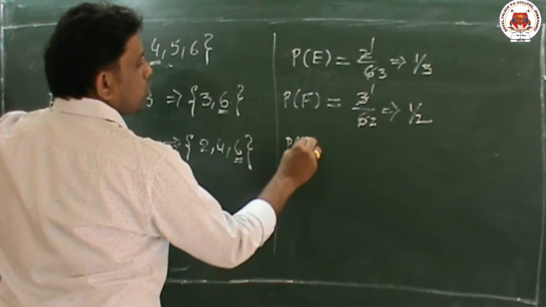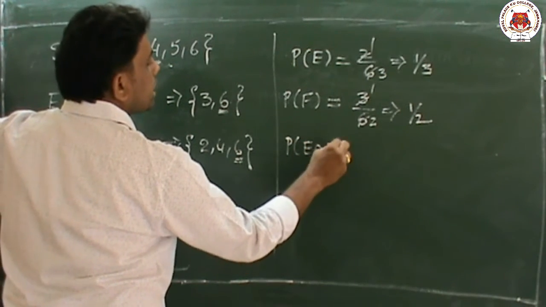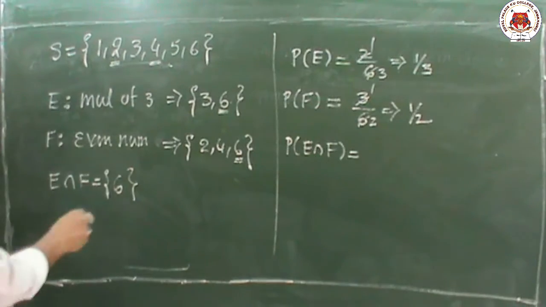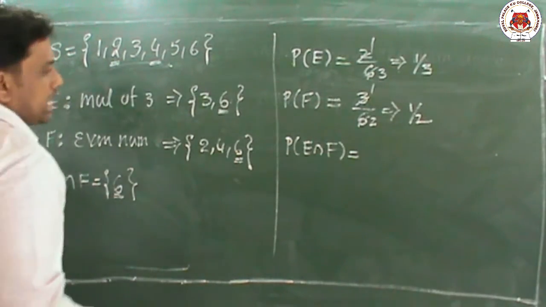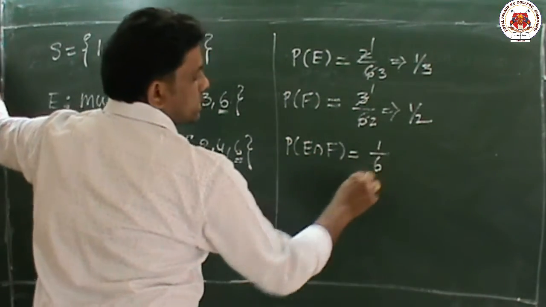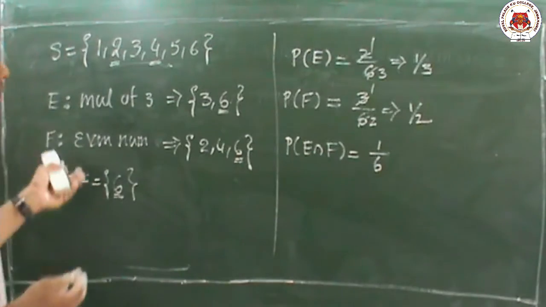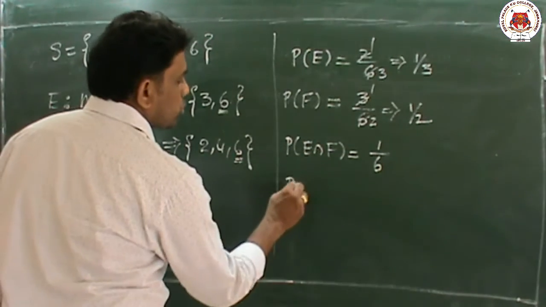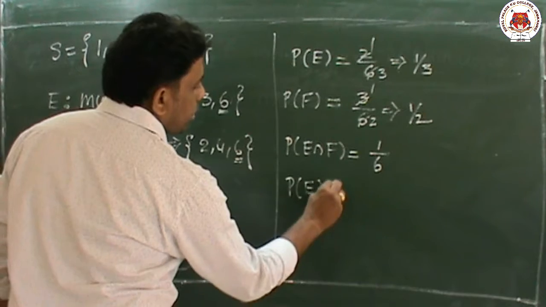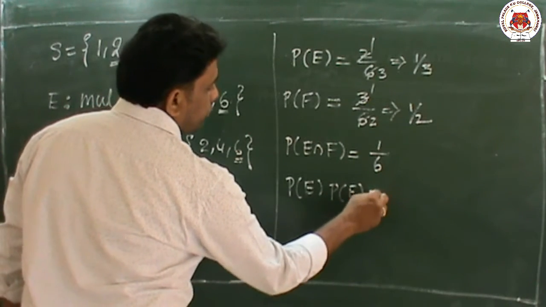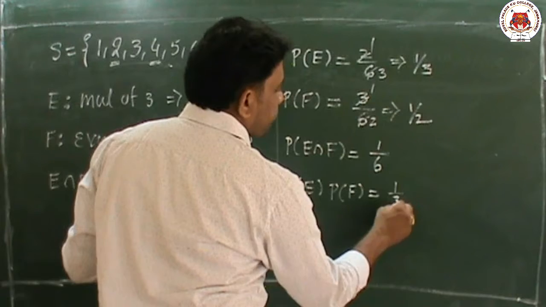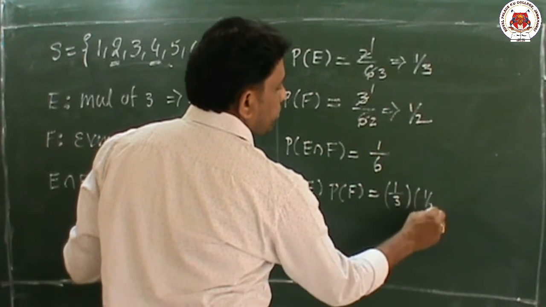Next, we have to find probability of E intersection F, which means number of elements in E intersection F. There is only one number in E intersection F out of 6. He is asking whether this is independent or not. For that, we first have to find P of E into P of F. We multiply: P of E is 1 by 3 into P of F is 1 by 2.